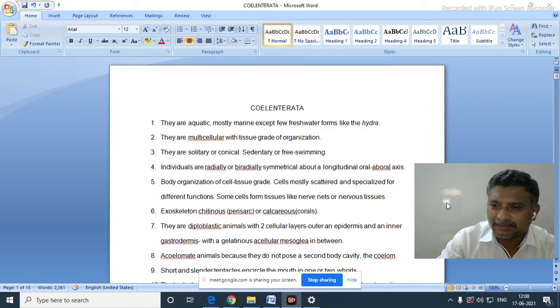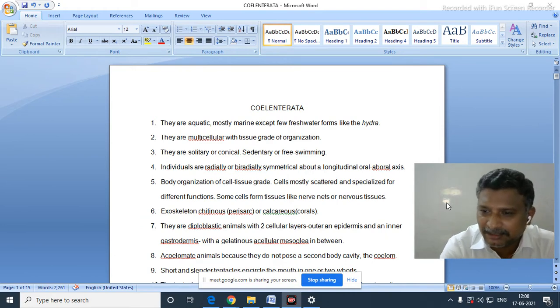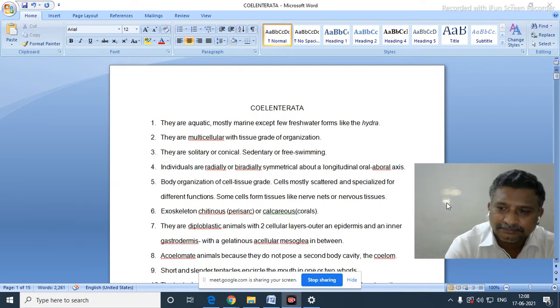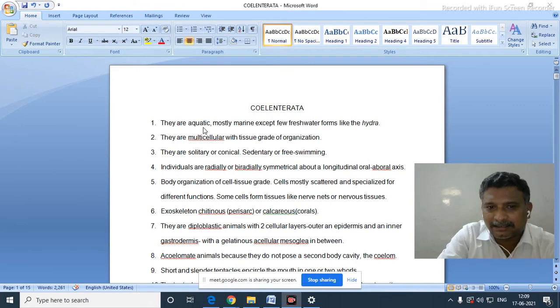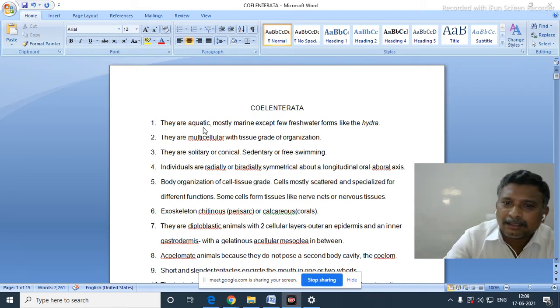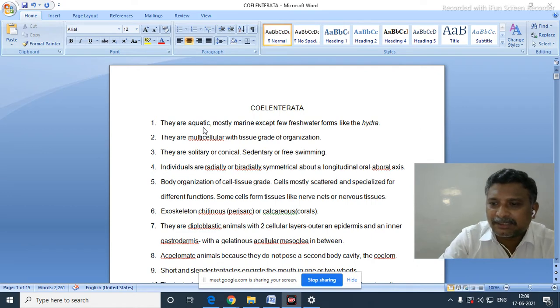Today we will discuss Cnidaria, the general characters and classification. One short answer will be here. They are aquatic organisms, mostly marine, except a very few which belong to freshwater, like hydra.